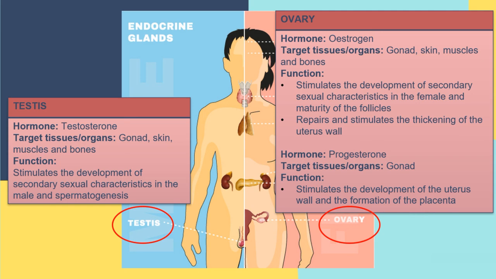All right, what we have discussed just now are all the endocrine glands of the humans.